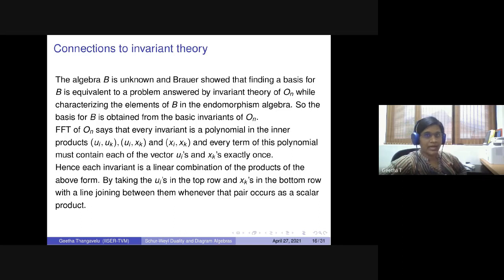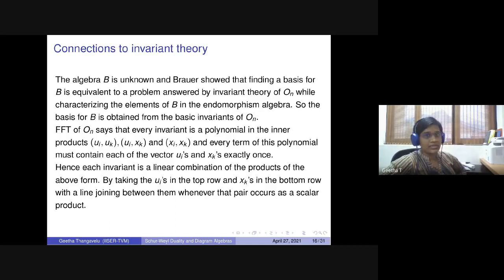Then he arrived at the fact that finding a basis for this centralizer is equivalent to the problem answered by the invariant theory of O_n. So the basis for B is obtained from the basic invariants of the orthogonal group. That is the description he obtained in that 1937 paper.